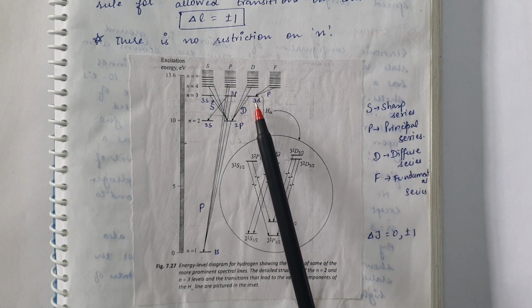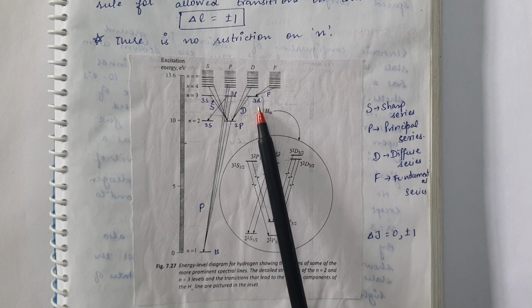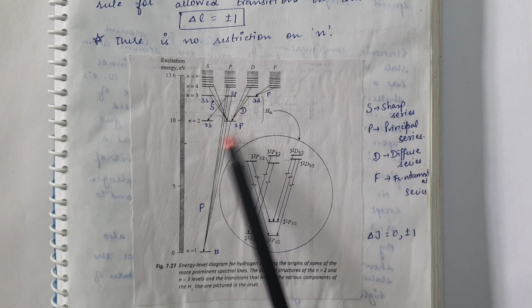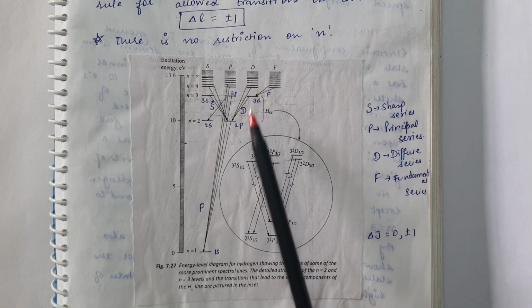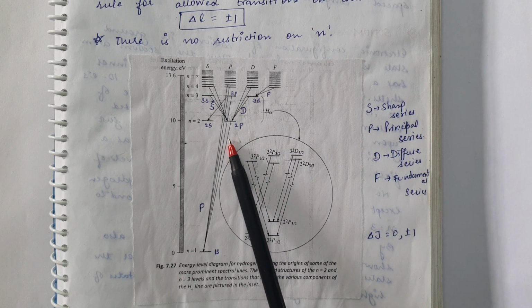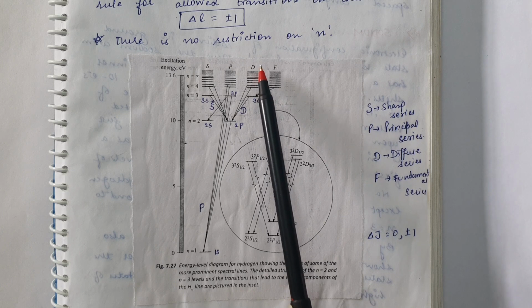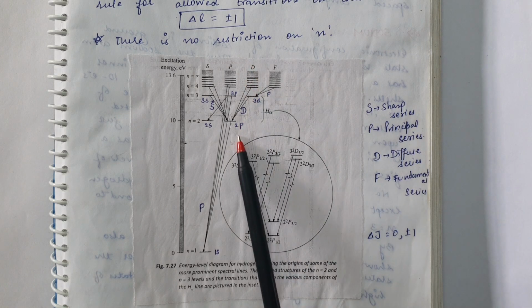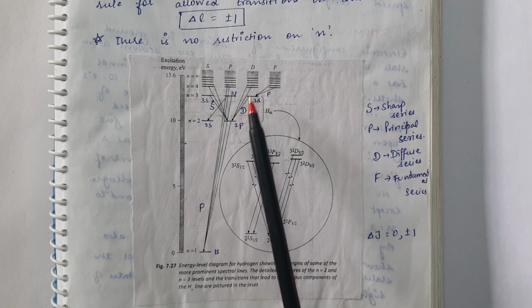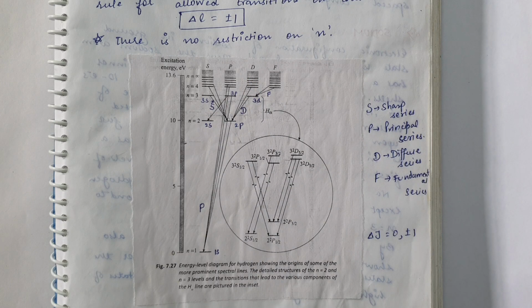So, suppose the electron is present in higher state, 3D state. It will jump to lower state, that is 2p. If the electron is in 4D, again it will jump into 2p. From 5D it will jump to 2p. So all these transitions will be part of this diffuse series. Upon generalization, this will be a transition from nD to 2p, where n varies from 3, 4, 5 and so on.